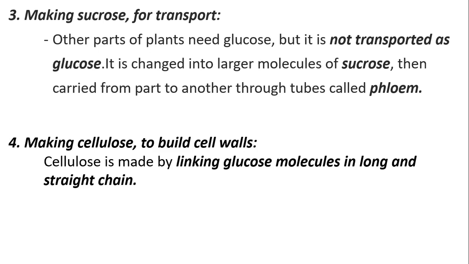Also, we need glucose to build cellulose. As we learned before, again, glucose is the monomer or the single unit. When it's put in a long and straight chain, it makes cellulose. And why do we need cellulose again? To build the cell walls.